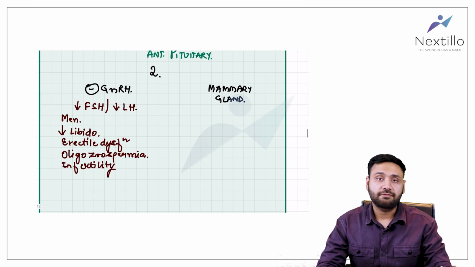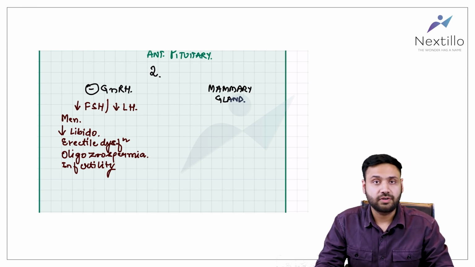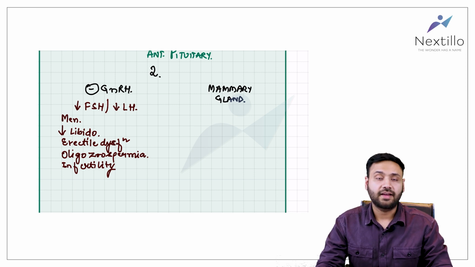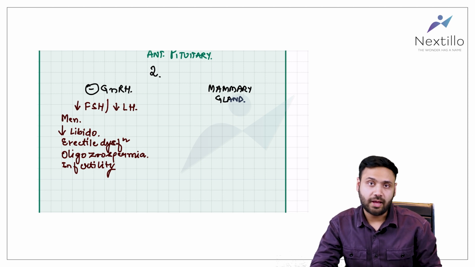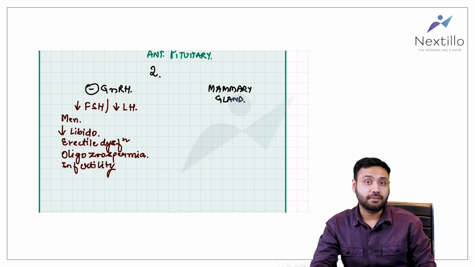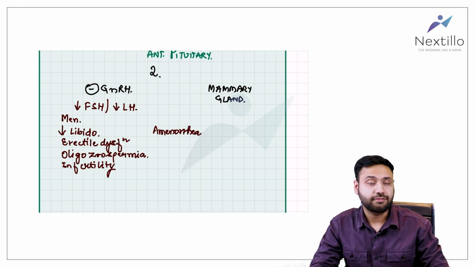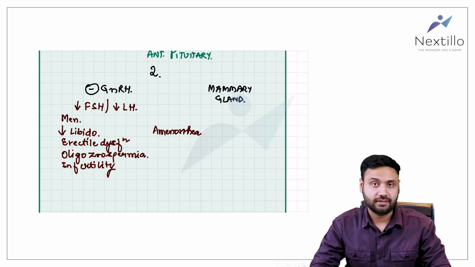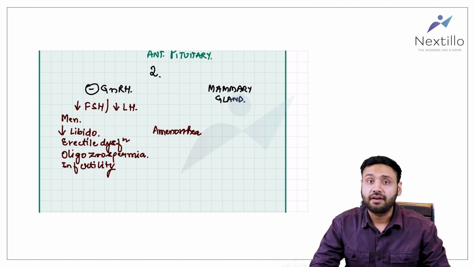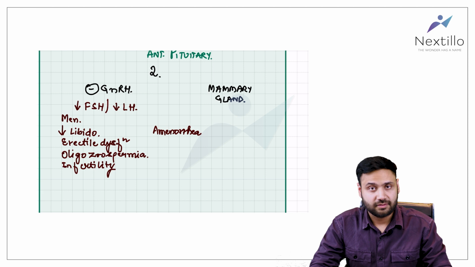For women, we know that FSH and LH are important for the normal ovulatory cycle, right? And that leads to menses. So if FSH and LH decrease, what would happen? The menses may become less frequent or may become absent. So amenorrhea could be one feature of prolactin adenoma or high circulating levels of prolactin. In our case, this patient is postmenopausal, so we wouldn't expect that, right?